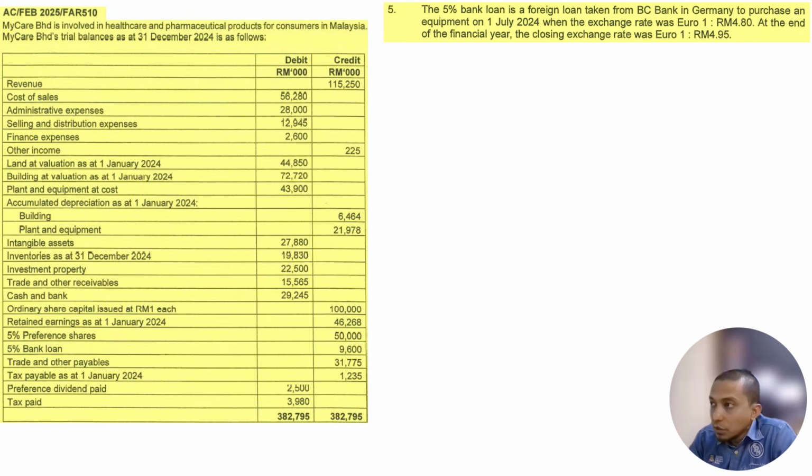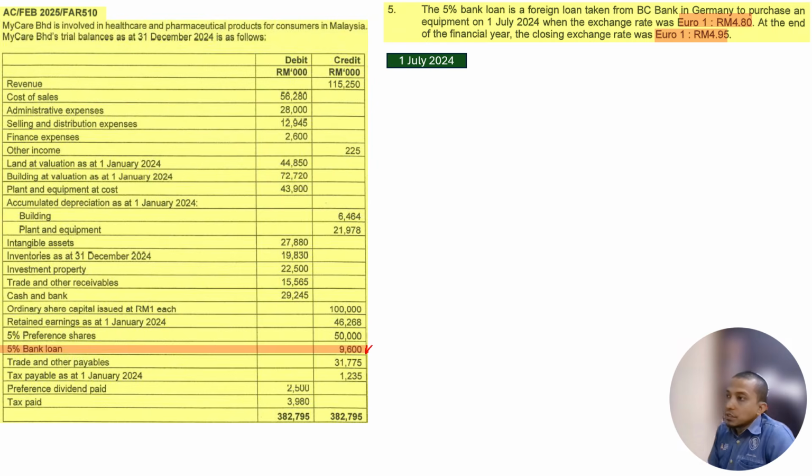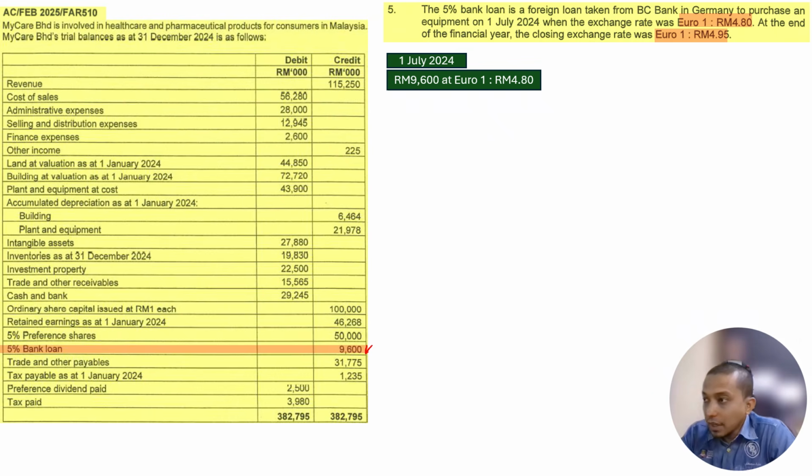The 5% bank loan is a foreign loan taken from BC Bank in Germany. Okay, right. This 5% loan was used to purchase an equipment on 1st of July 2024, when the exchange rate was Euro 1 equal to 4.8 ringgit. At the end of the financial year, the closing exchange rate is 4.95. Okay, in this case, on 1st of July 2024, 9,600,000 is at Euro 1, which is 4.8 ringgit.